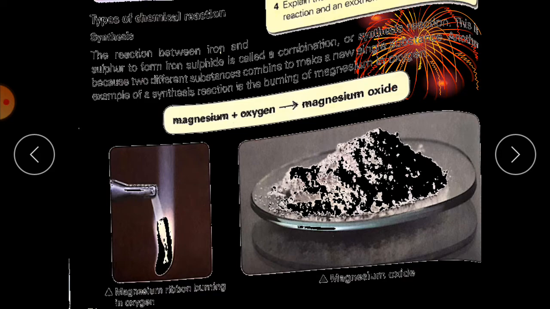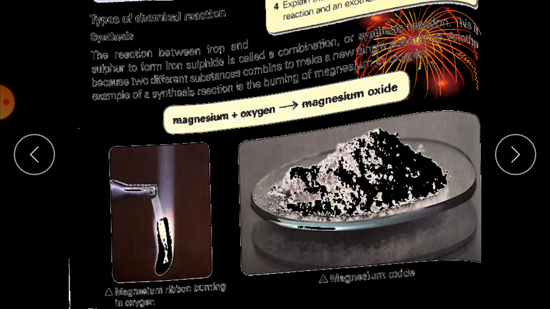Okay students, if you see in the previous slide, I have explained the reaction of iron and sulfur. Okay, and we gain a substance that is known as iron sulfide. This type of reaction is synthesis, a synthetic reaction or synthesis reaction.